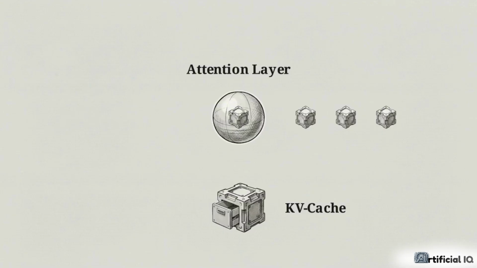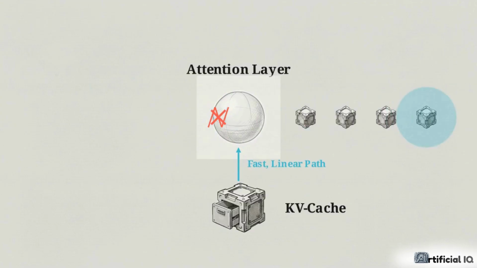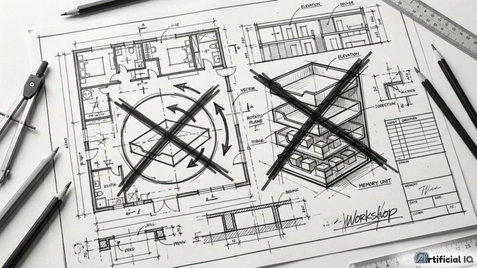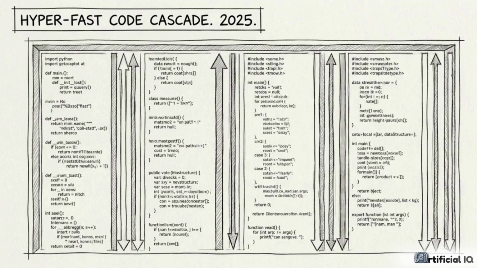When a new token arrives at the layer, the system only calculates the keys and values for that single new input. It then pulls the historical data directly from the cache, turning an exponential calculation into a fast, linear path. Without the dynamic positioning of RoPE and the memory efficiency of the KV cache, processing full codebases or generating long-form documents would be too slow and rigid to exist in production.